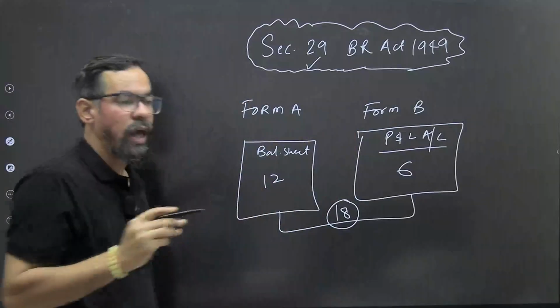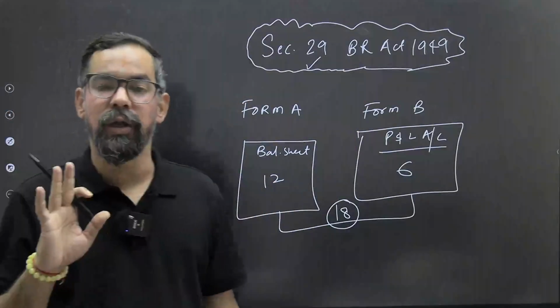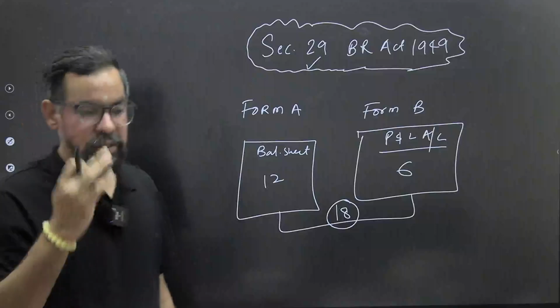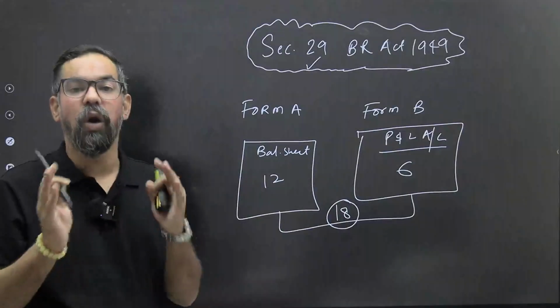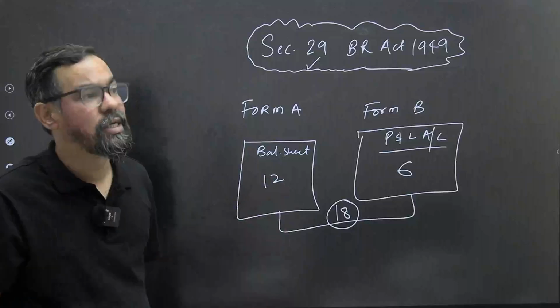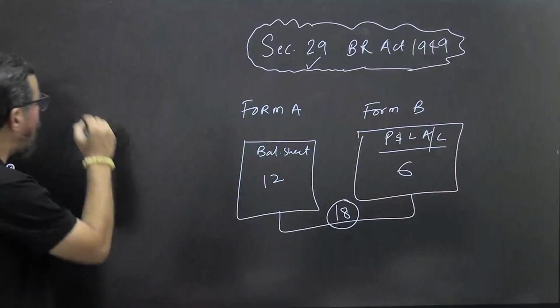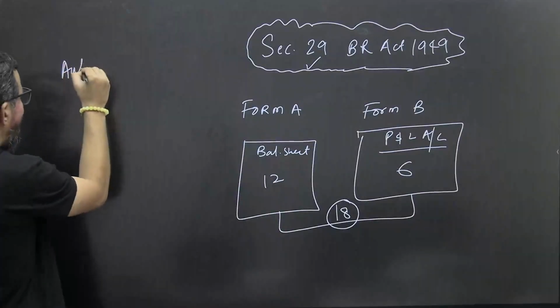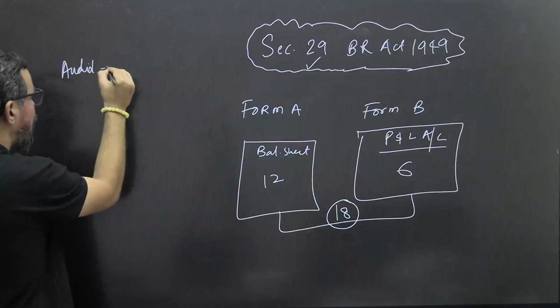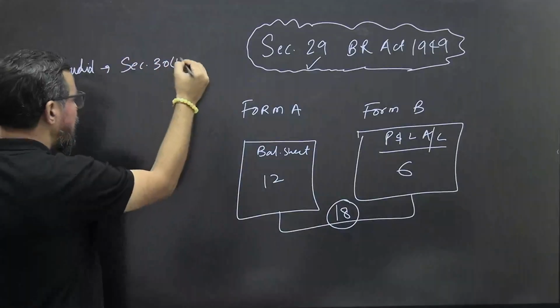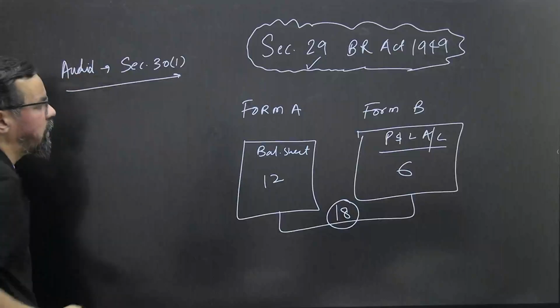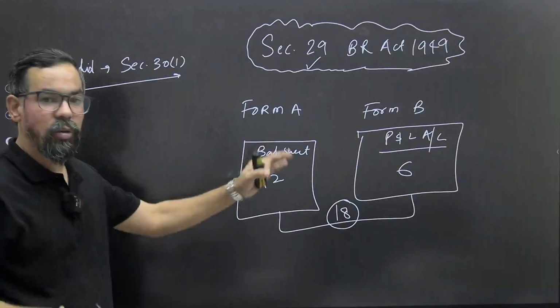Now after preparation of these final accounts, banking companies need to conduct audits on these documents. When it comes to audit, it is generally conducted as per Section 30 Subsection 1. So as per this we have to conduct audit on these documents as well as others.